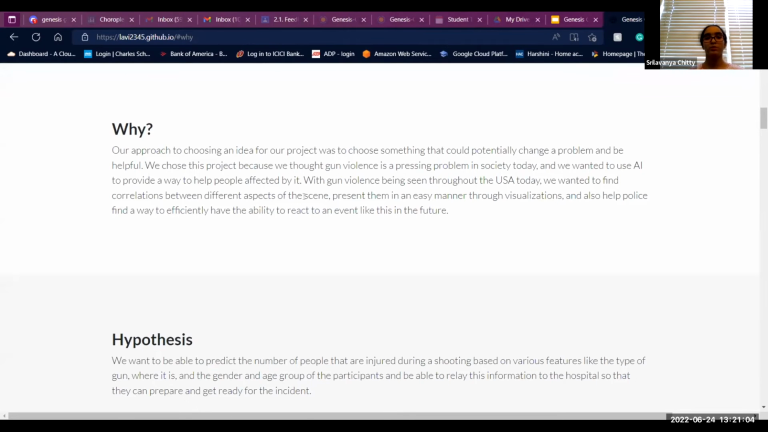So to move on, to add on to whatever we wanted to say in the beginning about why, we wanted to create something that would help with gun violence, and not only the aspect of the scene, we wanted to create something that would help you be proactive in saving as many people as you can. So this was something from the aspect of hospitals and how the hospitals could react to some situation like this in the future.